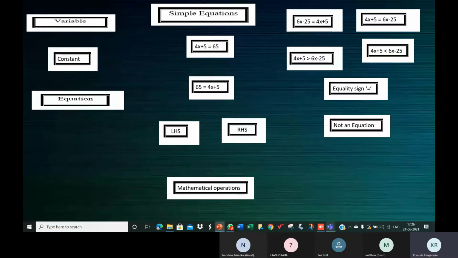So this is the next chapter, children, simple equations. We haven't completed the revision part of fractions and decimals. We'll do more of it in the class. I'm just introducing the second chapter because it's a long time we've been working with the first chapter, but we'll get back to that.